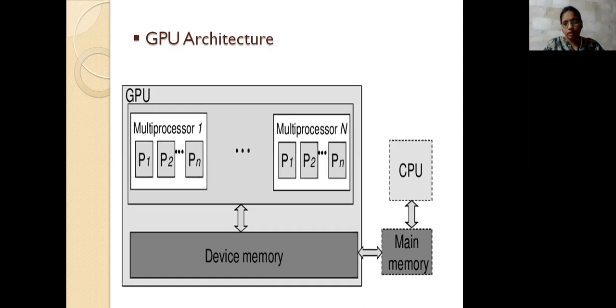These are represented by dashed lines because they are present but they won't take part as much as the GPU. If the GPU is taking 100% compared with the CPU, then it takes only 10% or 20%. So it is situated here, but it is not considered there.